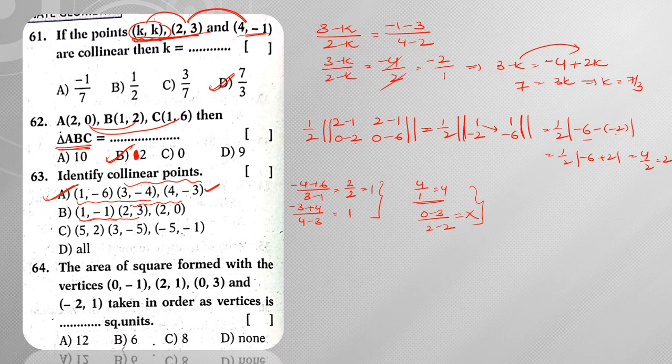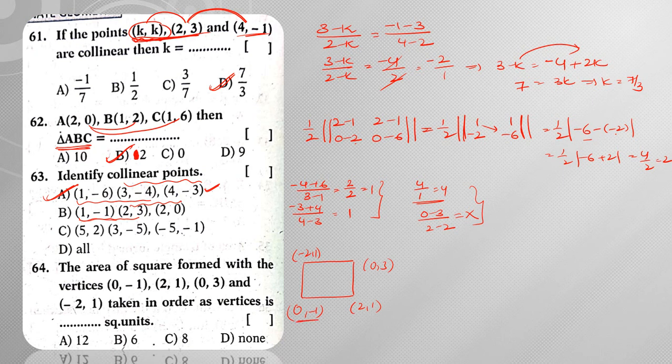Next, the area of the square formed with the vertices, taken in order. Tell me, how do we find the area of this square? Simply, this is 0 comma minus 1, this is 2 comma 1, this is 0 comma 3, and this is minus 2 comma 1. What do you already know about a square? In a square all the side lengths are equal. So if you know the length of one side of the square, then automatically its area can be found.